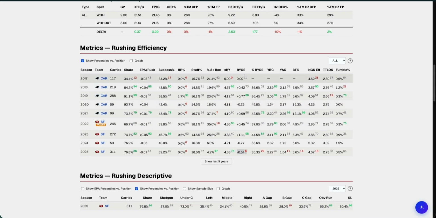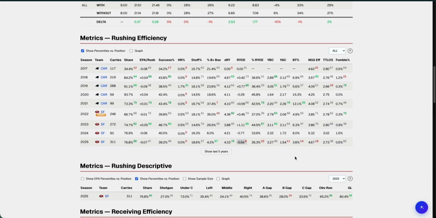Looking through all the years in his career, you can see he's above average or elite most seasons. And this year, not only did he have a very, very low percentage of runs that were positive, but also he did poorly in them. His broken tackle rate was down. This kind of screams to me like a runner who's ready for going out to pasture, but I'll let you make that call.